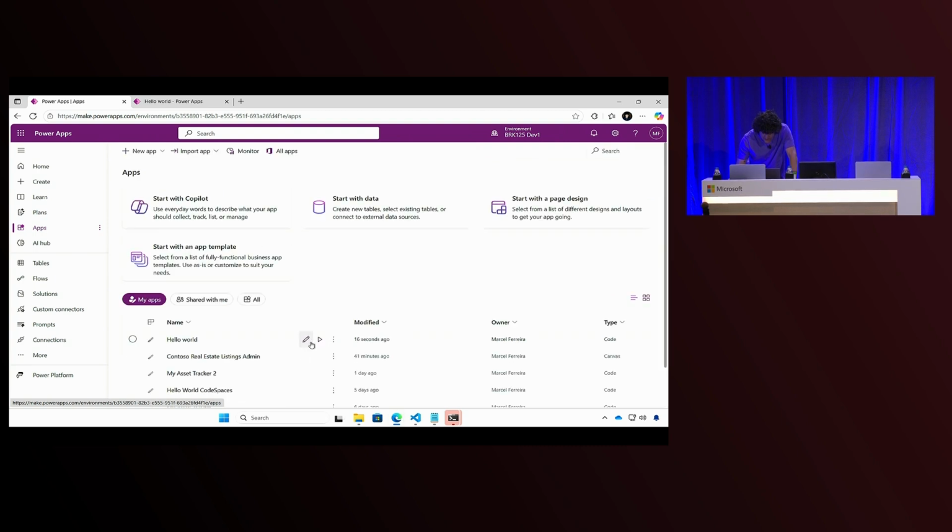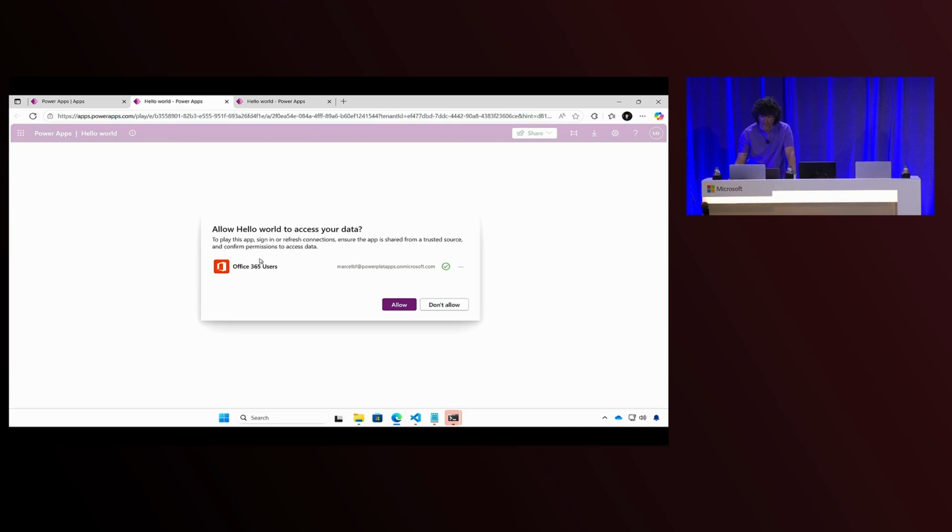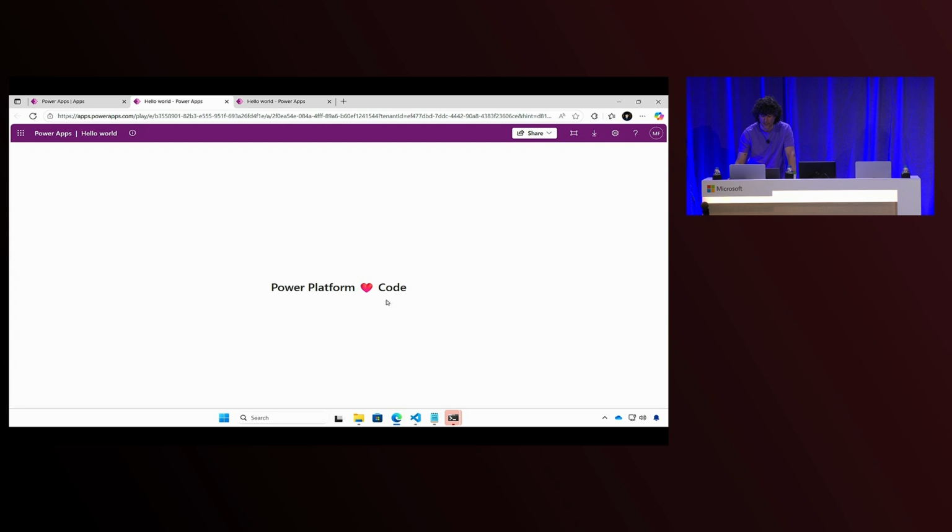And here it is, my app running in Power Platform. And again, I will get the consent the first time, as this is a new connection. So I can delete the connection. If I run, I will get the consent again, right? So this is what is coming. This is what we are bringing.